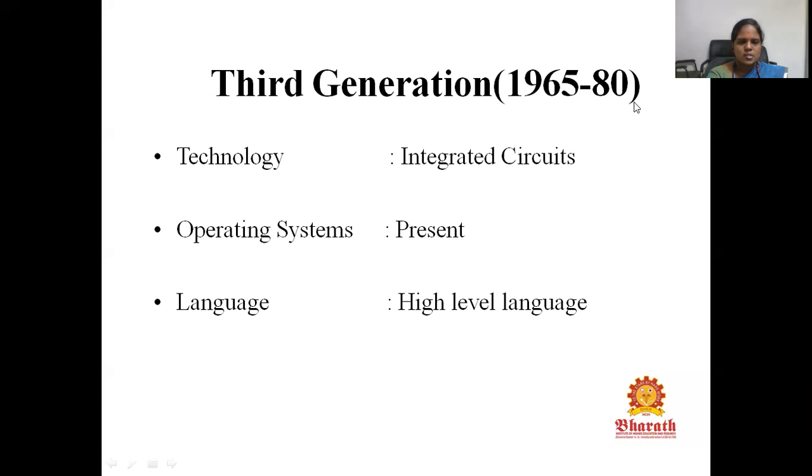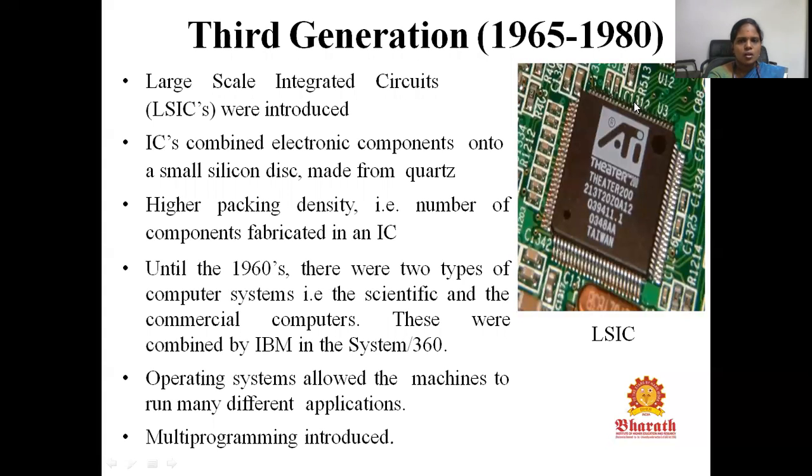The languages we use are completely high level languages. In the third generation, ICs were introduced and also LSIC was introduced. LSIC stands for large scale integrated circuits, and also VLSI designs, very large scale integrated circuit designs, were implemented.